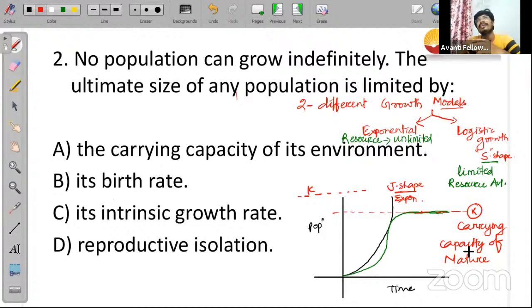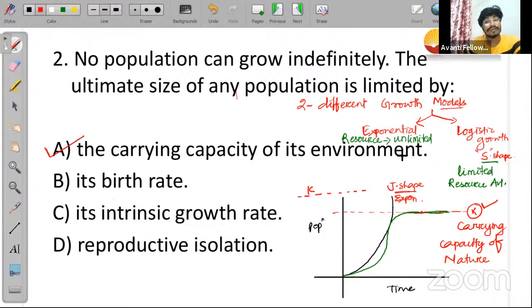I gave you example of your school mess also during the class time when it was running. Okay, right? So this is the carrying capacity which is going to decide, which will restrict the growth of population after coming to a certain stage, and that stage is called your carrying capacity of the nature, and that is represented by K. And it is seen in case of logistic growth, which का shape होगा S shape. Green color का देखो S shape slightly है, right? So if you look into the options now, option B will be the correct answer. Sorry, option A will be the correct answer.